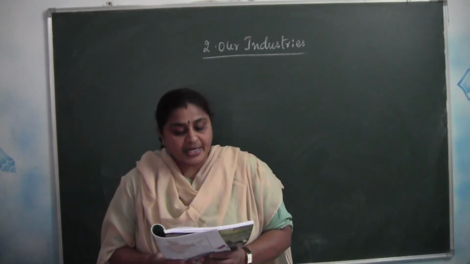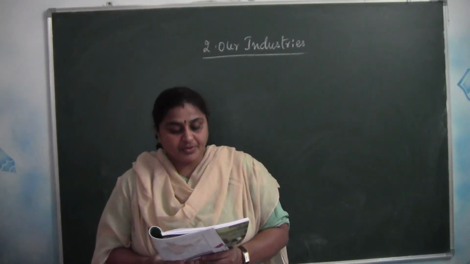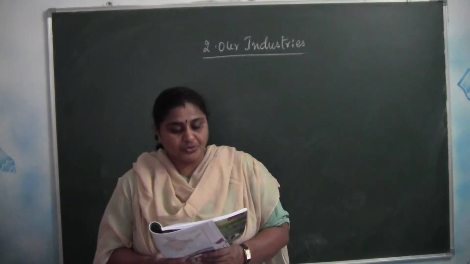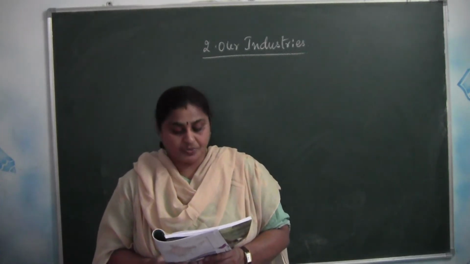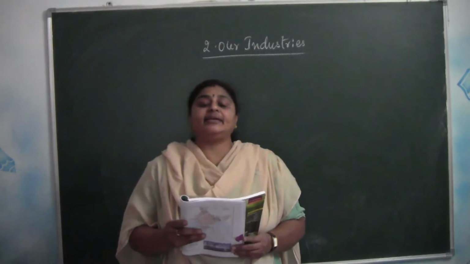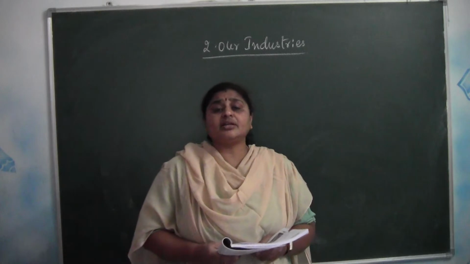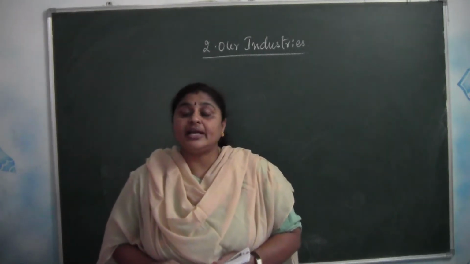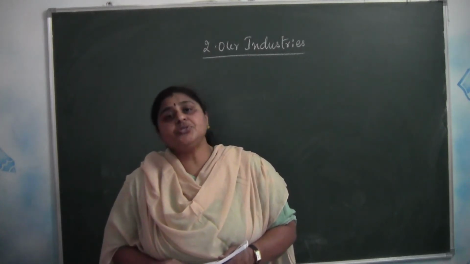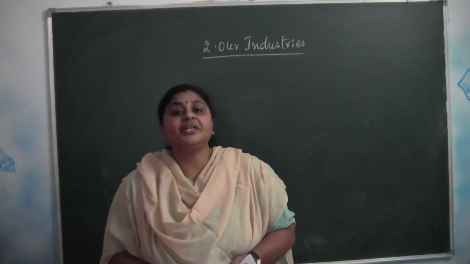The resources provided by nature fulfill most of our needs. Many of these resources, however, cannot be used directly. Can we use wheat, cotton, tea leaves, logs of wood and iron ore directly? No, we cannot. This is because they are raw materials. Now, what are the resources we are getting? Either it's air, water, whatever it is, we are getting all the resources from nature. With that, aren't we fulfilling our needs? Yes, water we are obtaining from nature and it is used in a number of ways, right? And the air that we get from nature for breathing, right?